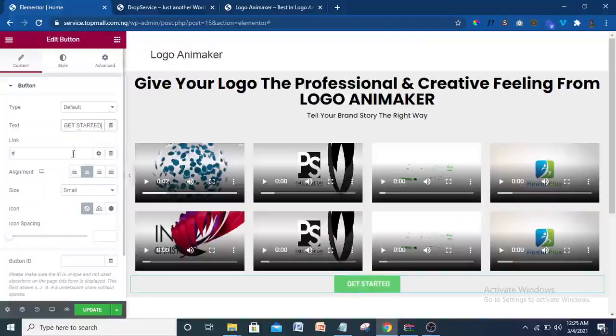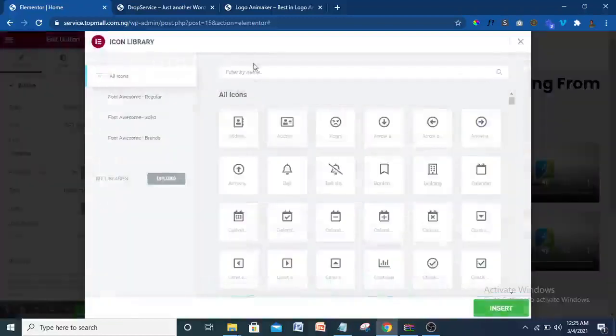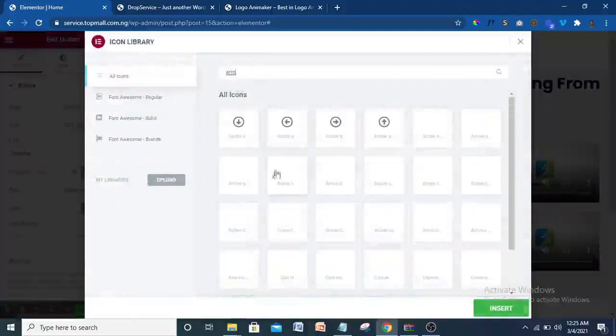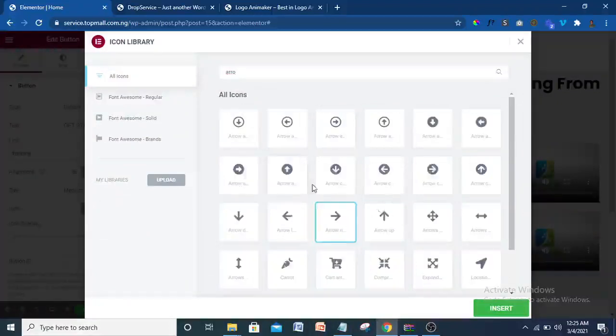Right. So let me just call this get started, and it's going to go to pricing. Let me just put in pricing, because I will set the link. So it's going to go to pricing. Then for the size, let me make it medium size. Then I want an icon to be there. So I'm going to click on this icon library here and choose arrow. I think this arrow I used there, just like a download arrow, something like this. Then I will insert that.